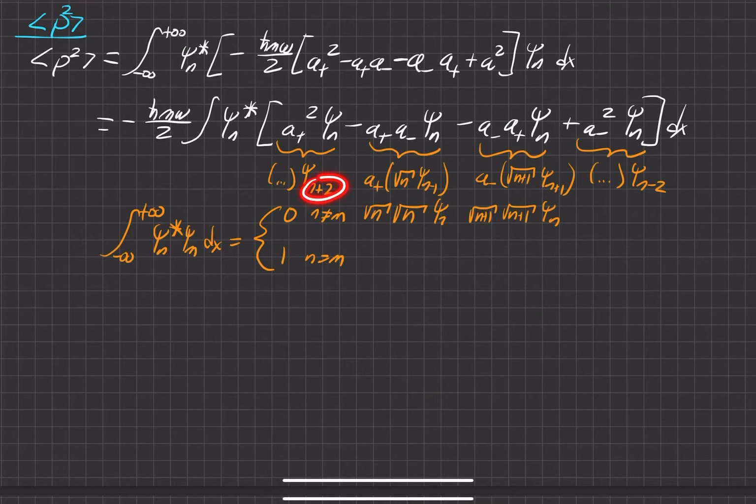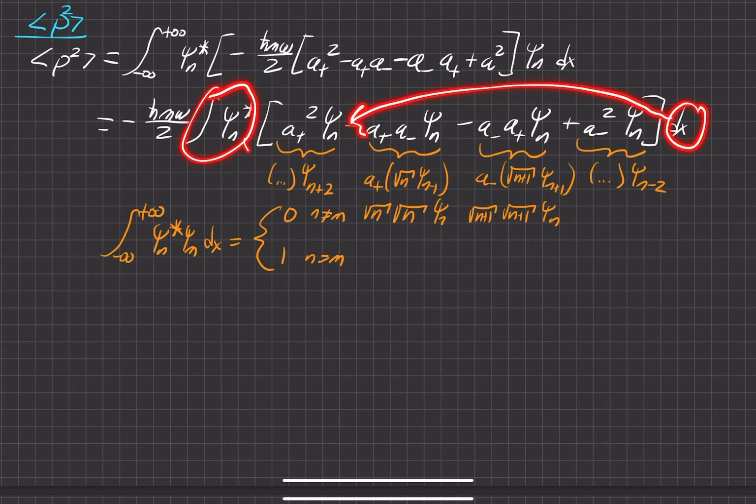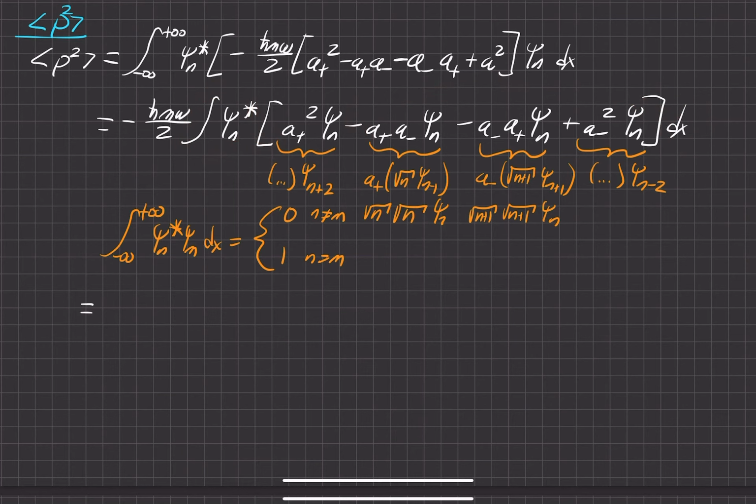So as you can see here, we have these different states, but then we have this nth state. So we expect all these terms here to be 0. And then these terms here will be 1 once the integral over space moves on to each and every one of these linear combinations. And again, if this seems like too big of a jump, I did it explicitly in the last part of the problem, the previous video, and it's also covered in the textbook. So we'll go ahead and apply those integrals and evaluate them. They're either going to be 1 or 0.